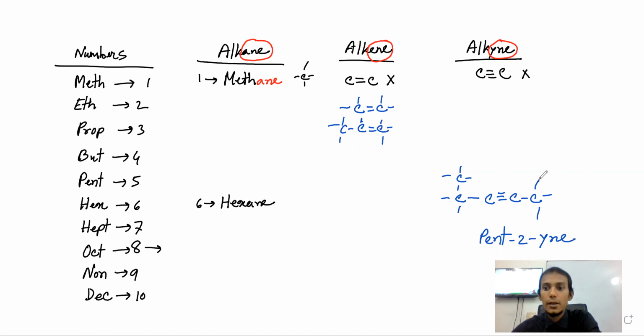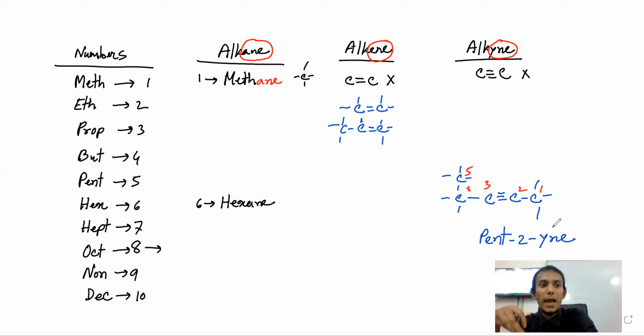Do you get my point? Because you need to start counting from where? If you count from this carbon, then it will be 3. If you count from this, 1, 2, 3, 4, 5, right? Sadat, do you understand this? Fully, 100%. Okay. Nusran, Tafa, is it clear? Pent-2-yne,